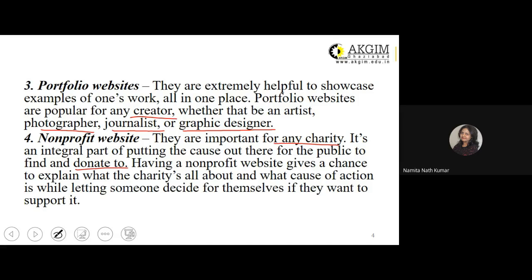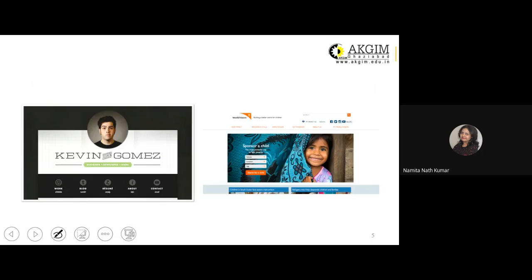Having a non-profit website gives a chance to explain what the charity is all about and what its cause of action is, while letting someone decide for themselves if they want to support it or not. I've given snapshots of both these examples. One is your portfolio website, where you can see Kevin John Gomez.